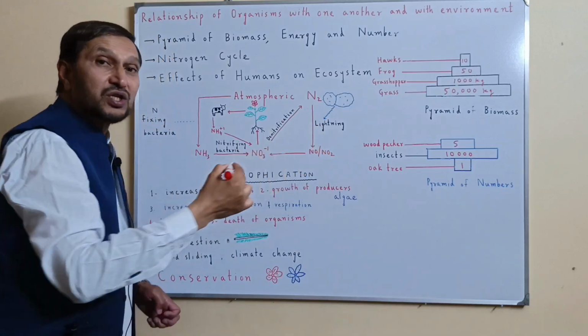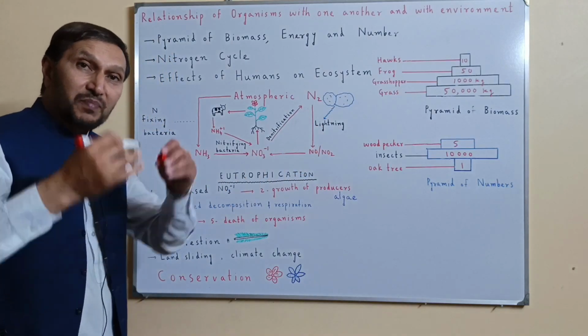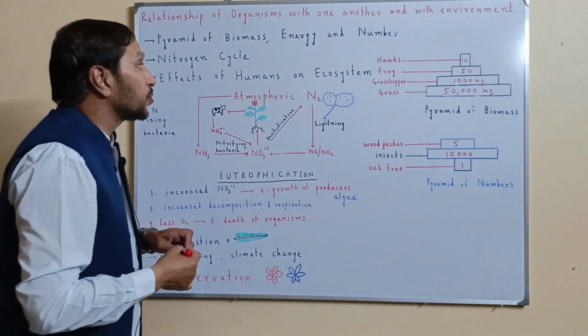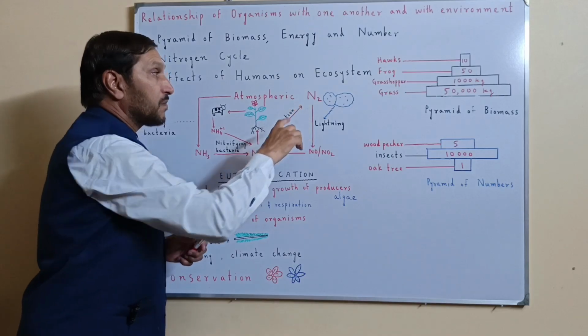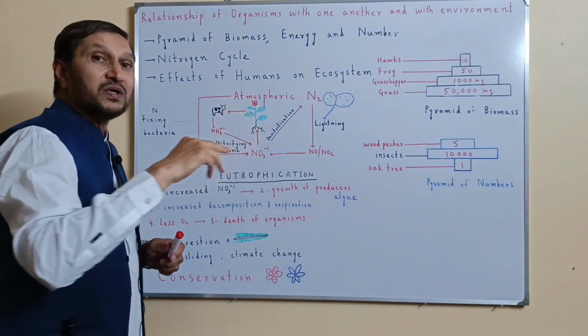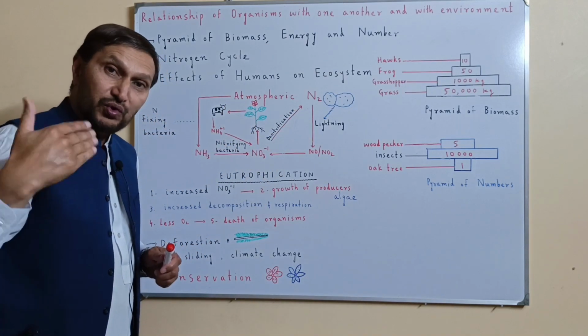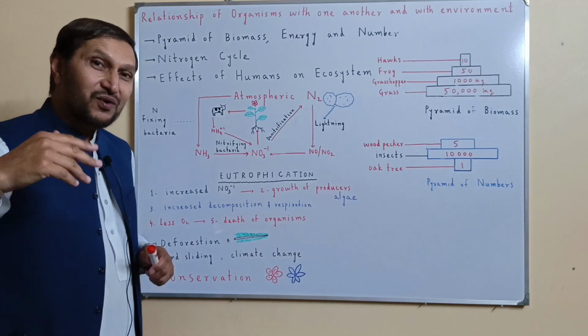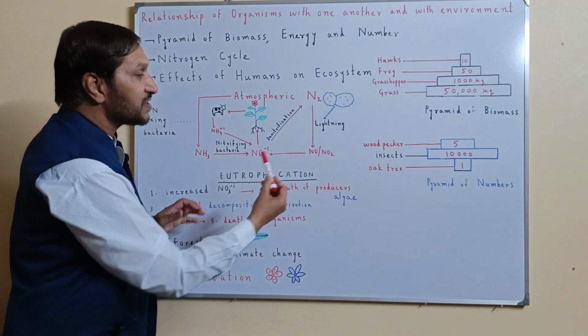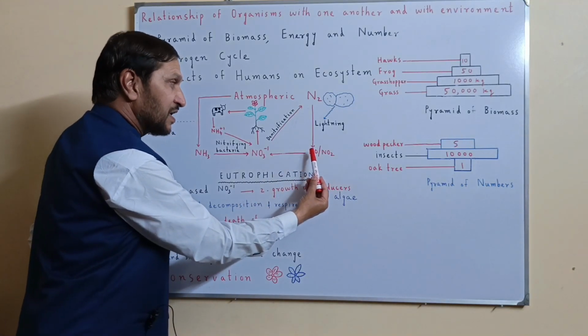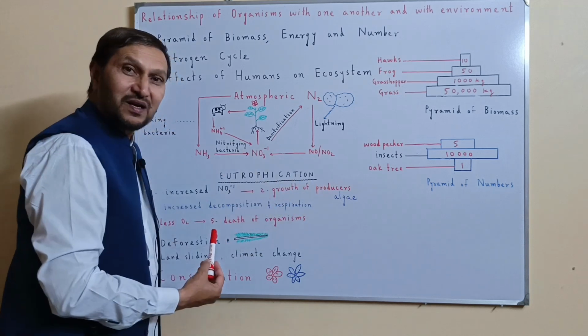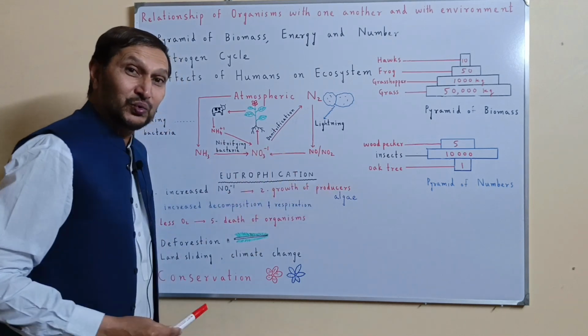And when this electrical energy passes in the air, it makes the two gases, nitrogen and oxygen, react with each other. When nitrogen and oxygen react, they form oxides of nitrogen, for example NO or NO2.